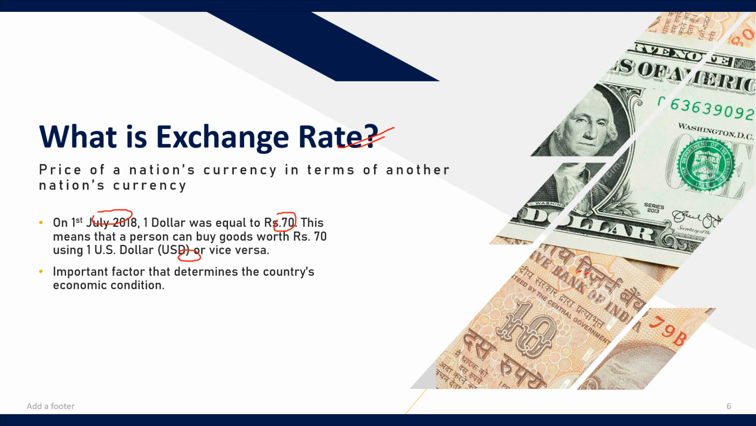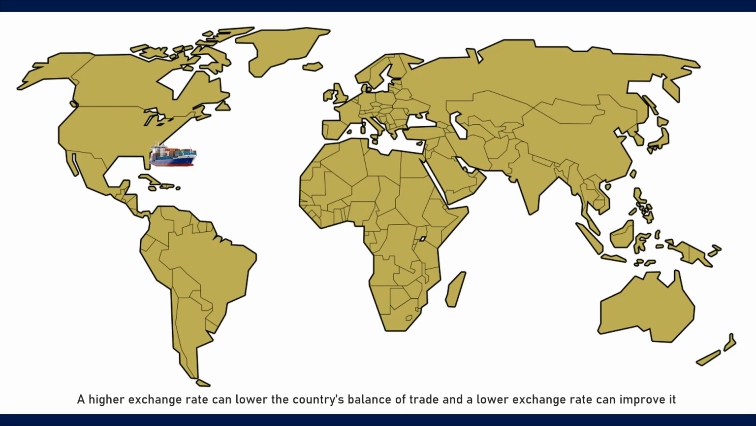And this exchange rate is an important factor that determines the country's economic condition. Okay. And not only that, it actually allows the country to trade with other countries. See, imagine that when the value of the foreign currency increases, imports become expensive and exports become cheaper. Similarly, when the price of a foreign currency reduces, the imports become cheaper and exports become expensive. Therefore, a higher exchange rate can lower the country's balance of trade and a lower exchange rate can improve it.